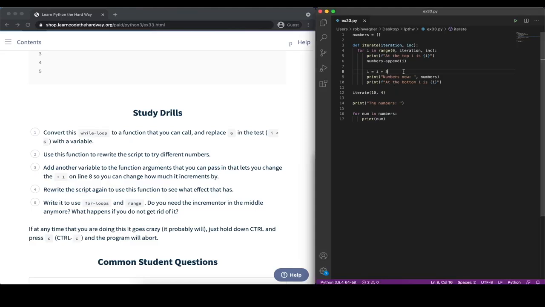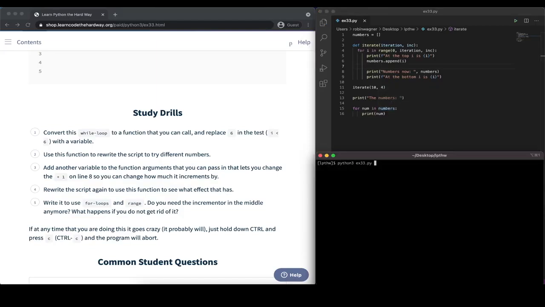So long story short, we can actually remove this line. We don't need it. It's actually misleading in this section, and we can just print this out, and this is the correct output here. So we're getting the values 0, 4, and 8 in our numbers list.